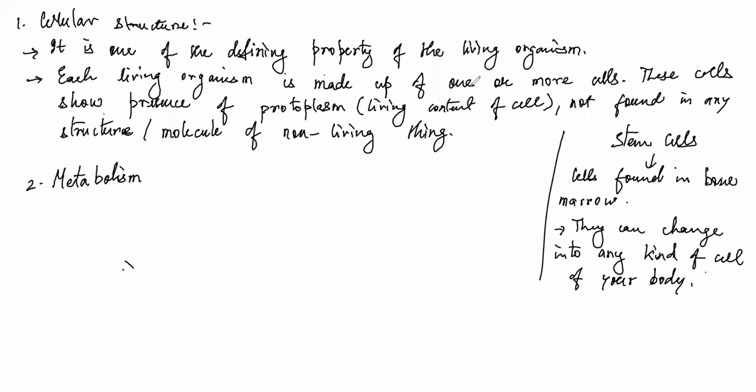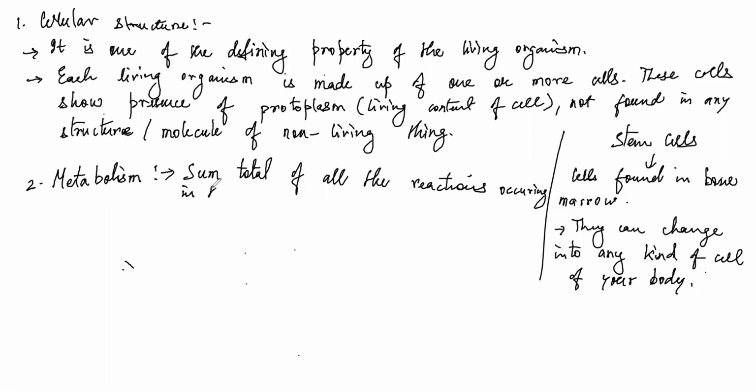So metabolism can be defined in very simple words as the sum total of all the reactions occurring in the body.